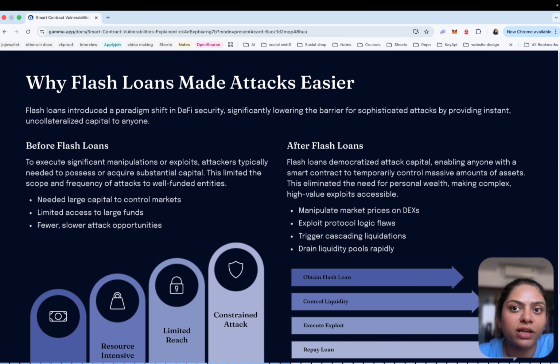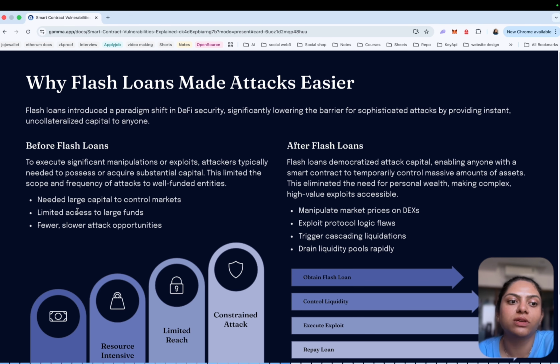It means an attacker can manipulate the market price, exploit protocol logic, trigger liquidations, and drain liquidity pools, all within a single transaction, because a flash loan has to be paid back in the same transaction. Flash loans essentially democratized attack capital, which made DeFi protocols much more vulnerable to economic exploits. Because of this, modern protocol design must always assume that an attacker can access unlimited liquidity.